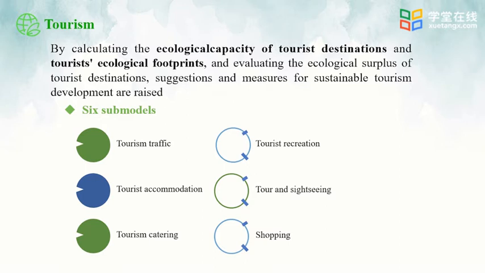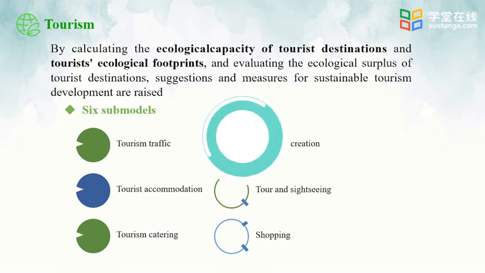When we select indexes and search for data, we can classify them by traffic, accommodation, catering, recreation, sightseeing, and shopping during the traveling process. Then we do statistics and summary of the data of these submodels and study these submodels. We can get the results of the tourism ecological footprint.